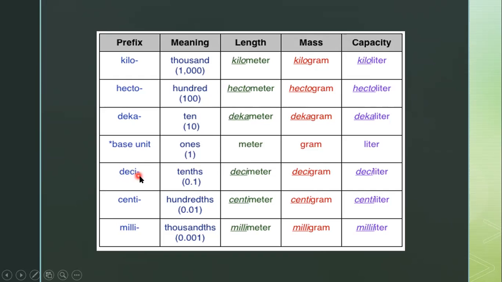Next, the tenths, 1 by 10: decimeter, decigram and deciliter. In the same way, centi means 1 by 100: centimeter, centigram and centiliter. Next is milli. Milli means 1 by 1000. So we measure length in millimeter, mass in milligram, and capacity in milliliter.